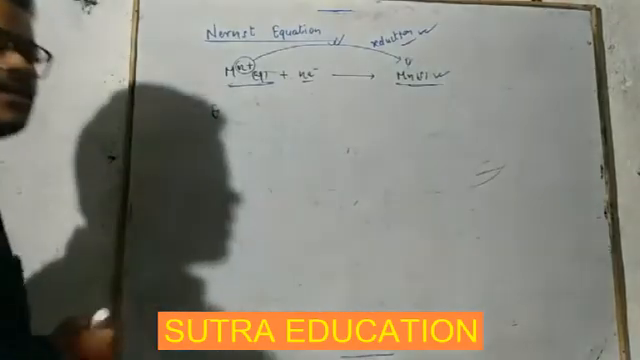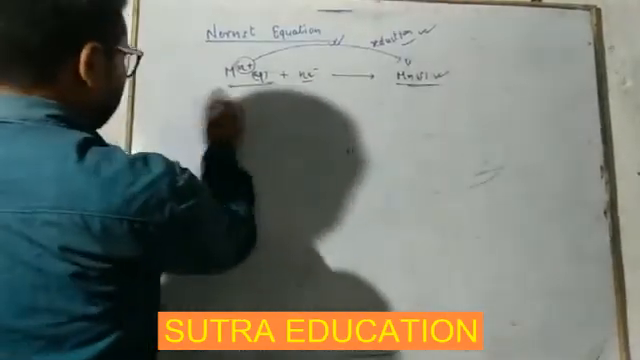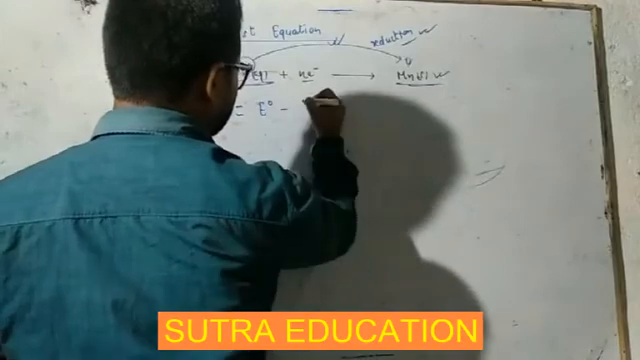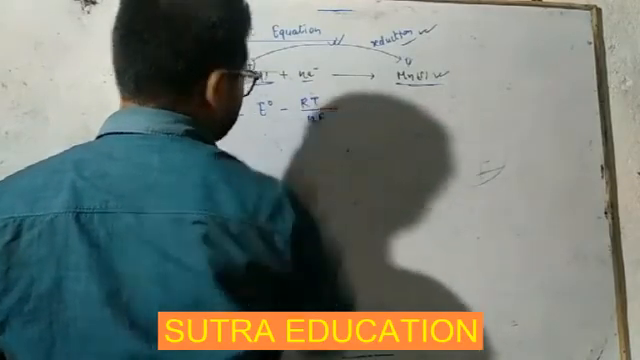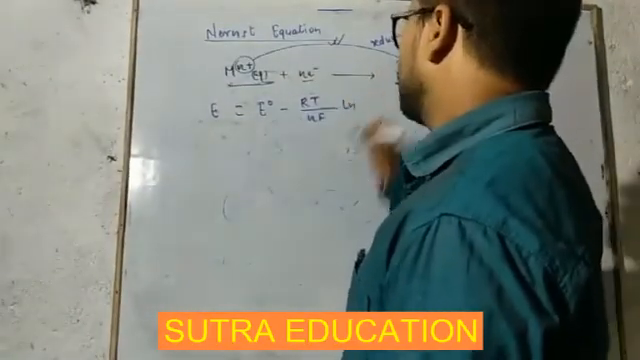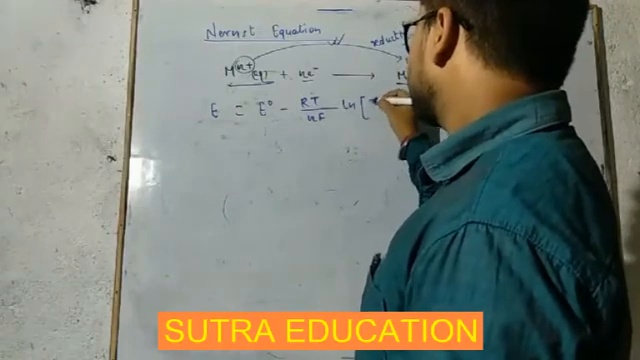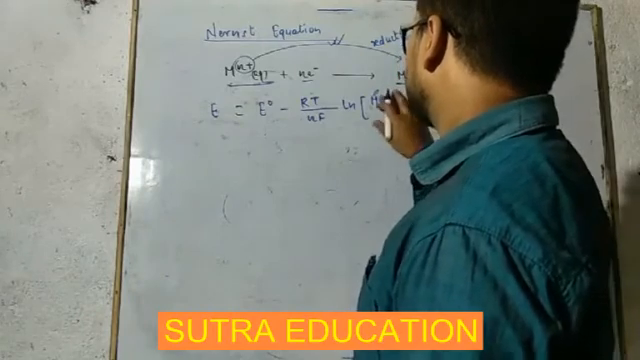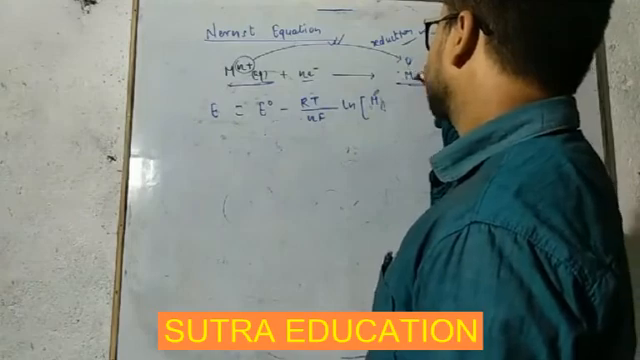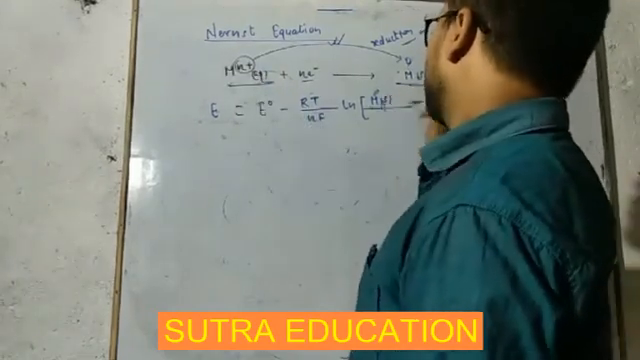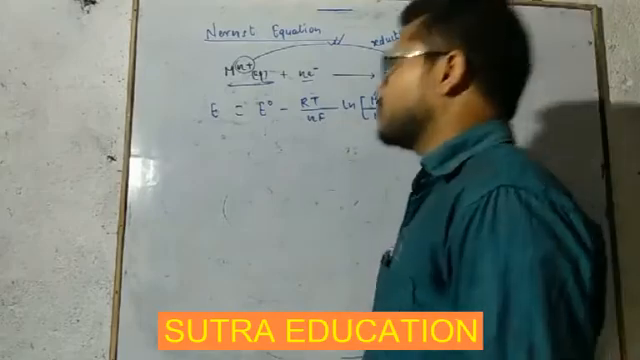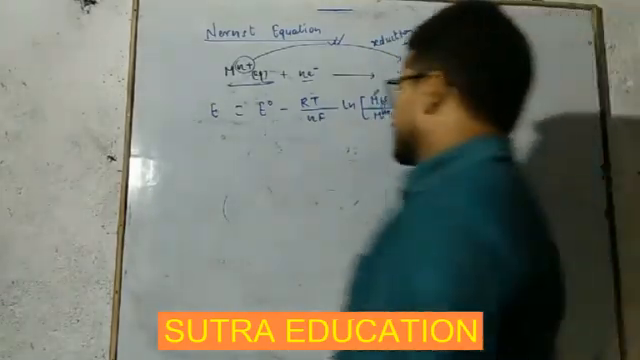equation, is E equal to E naught minus RT upon nF, natural log ln, of the concentration of M solid, sorry, it is not Mn, it is M. So M solid upon M n plus aqueous, bracket close. Getting this? This is the Nernst equation.